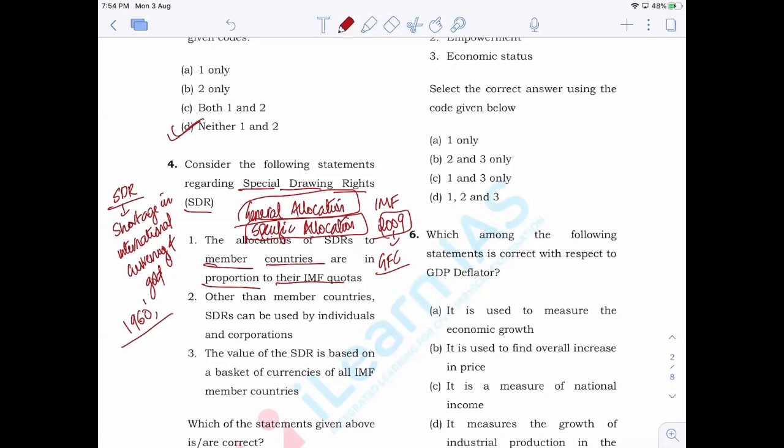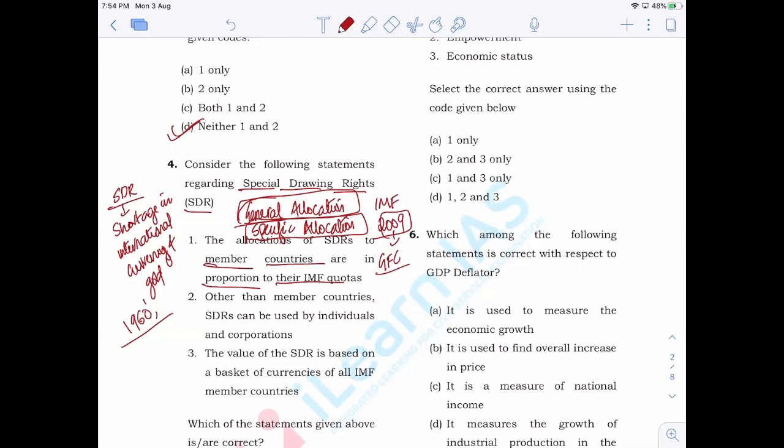Okay, so general allocation is actually done, or in general terms, when they say that allocation is done on the basis of the quota of each and every member country, then that statement is correct. Okay, it is only during the specific allocation that the allocation is not based on the quotas, but based on other types of analysis or assessment by the IMF.